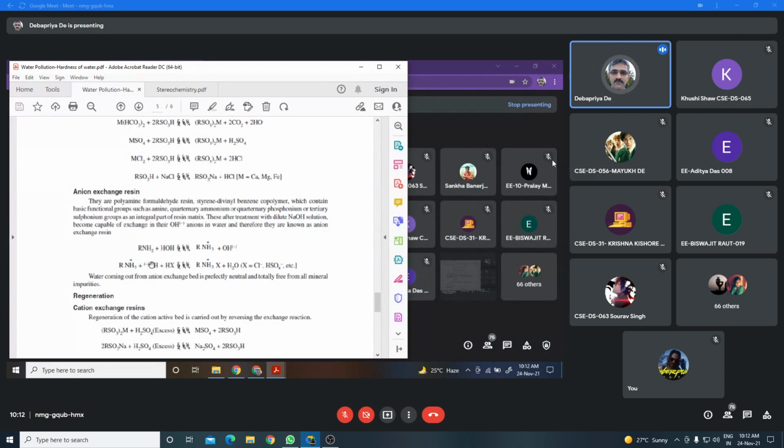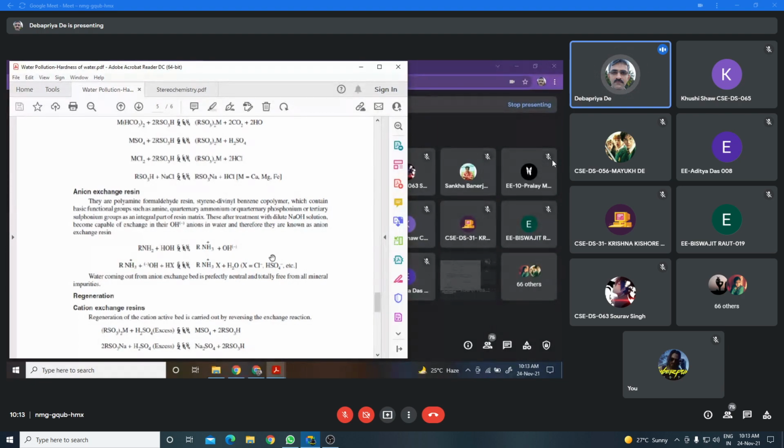Exchange by OH- with either SO4 2-, Cl- or CO3 2- will take place, and those anions bind with the anion exchanger. The final water coming out is completely neutral in nature, because it is totally free from any type of mineral impurities.